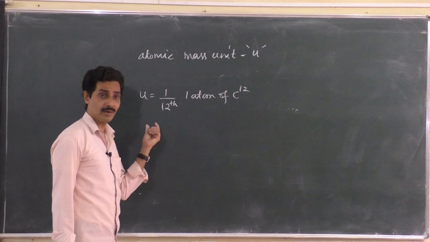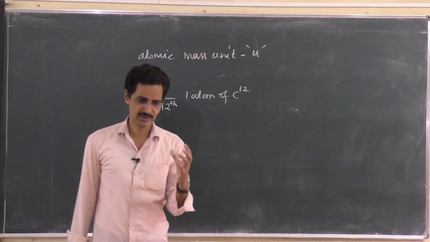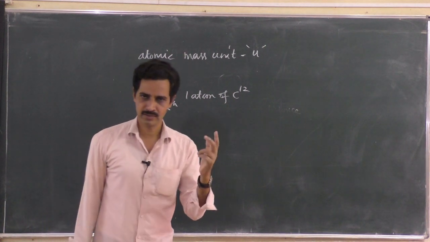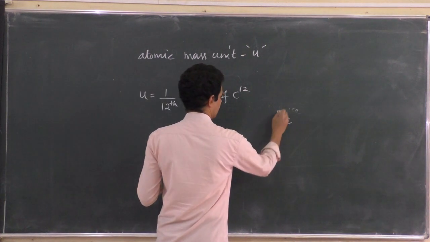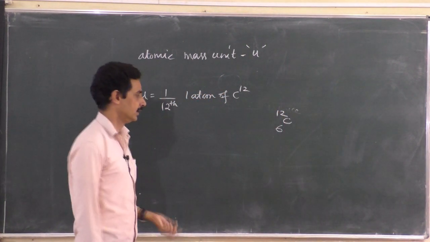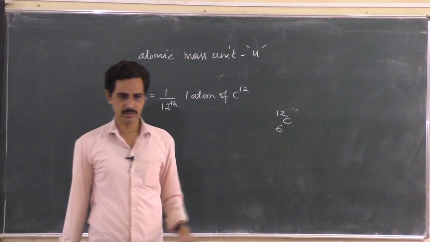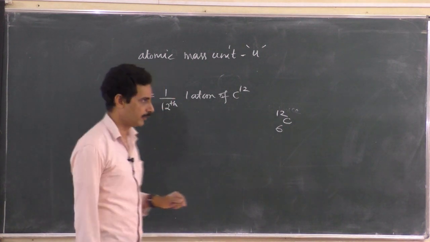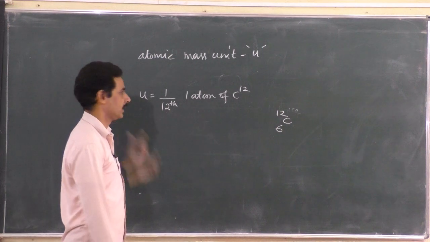Why do you divide it by 12, sir? Simple, there are 12 nucleons inside the nucleus of carbon, 6 protons and 6 neutrons. You know carbon 12 is written as 6C12, with 6 protons and 12 minus 6 neutrons. So we distribute the mass among all the nucleons. So 1 by 12th of the mass of 1 atom of carbon 12 is called 1 atomic mass unit.